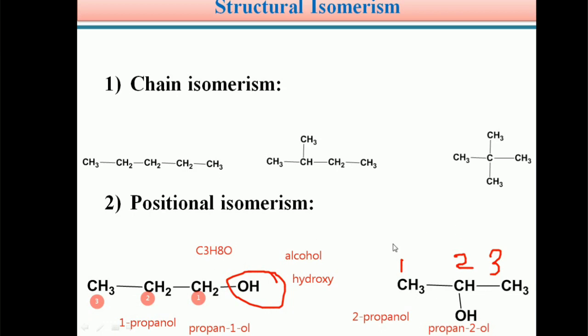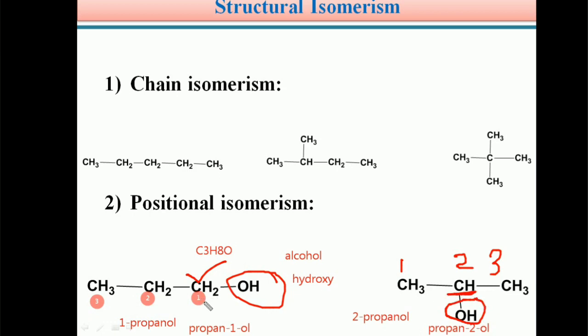So students, in these two compounds, the position of the OH functional group varies. In the first isomer, the OH group is connected to the first carbon. In the second one, 2-propanol or propan-2-ol, the OH functional group is connected to the second carbon.